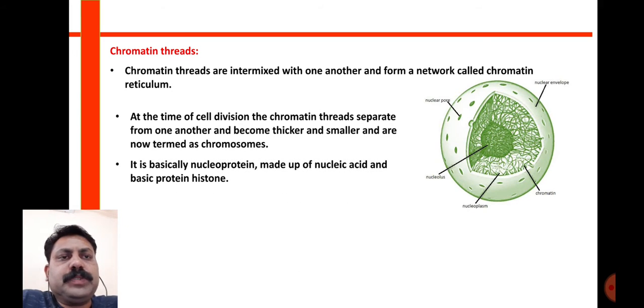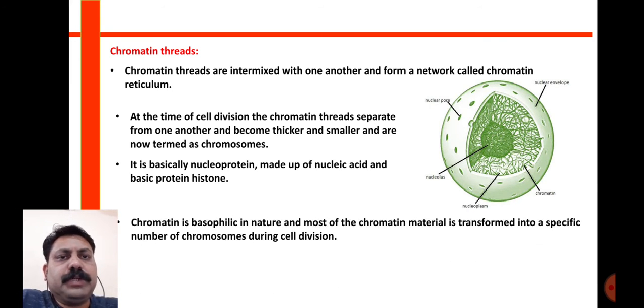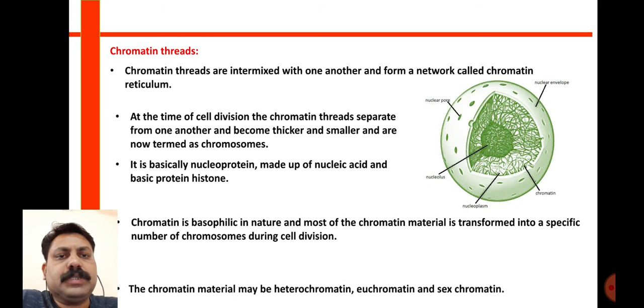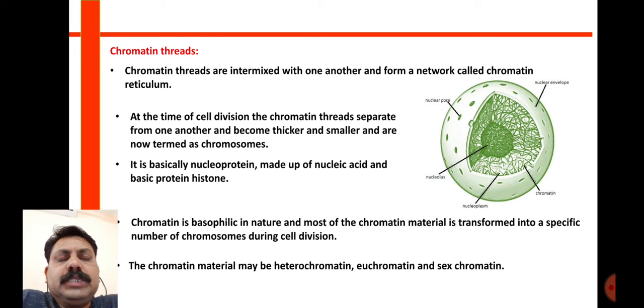Now during the process of cell division, these chromatin threads, which are generally thin, long, intermixed structures, become short and thicker, and are now termed chromosomes. They are basically nucleoproteins, made by DNA and protein. They are basophilic in nature and contain a specific number of chromosomes during cell division. This chromatin material is of two types, heterochromatin and euchromatin, and there is also the sex chromatin.